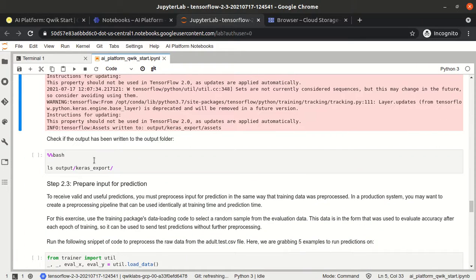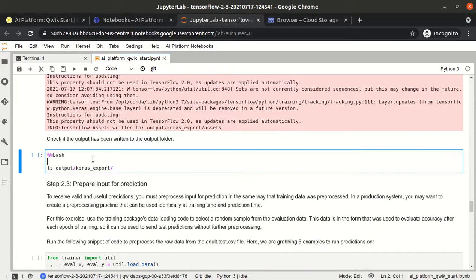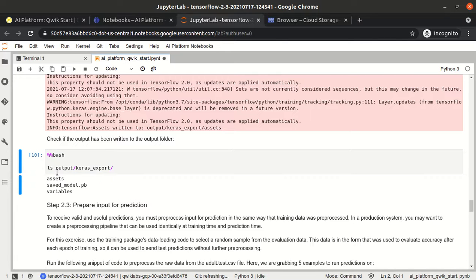Okay, so now the output is written into this folder. They are just executing the ls command. Okay, all the written files are here. So the model is saved into the saved_model.pb file.